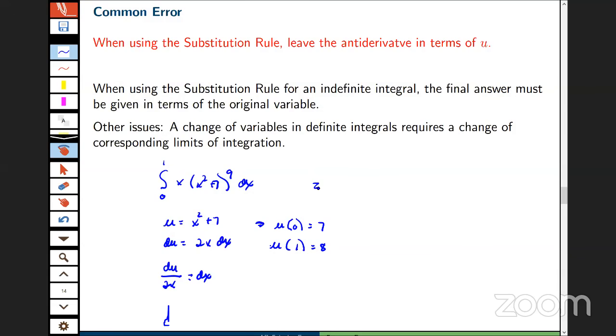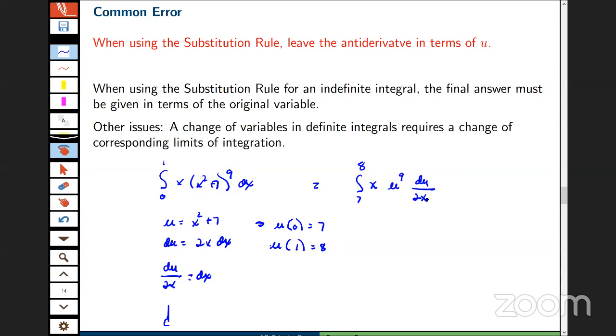So, okay, I've got to bring everything from the x world into the u world. So this becomes the definite integral from 7 to 8. I'm going to leave my x alone. x squared plus 7 is u, that's u to the 9th. dx, let's see, is du divided by 2x. Okay, I'm going to stop there for a second.